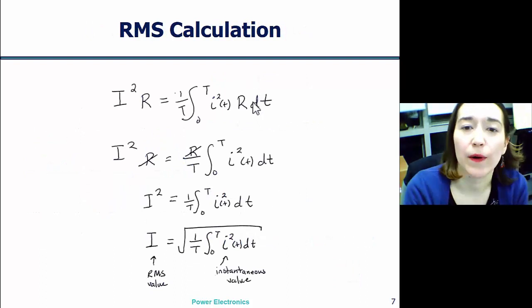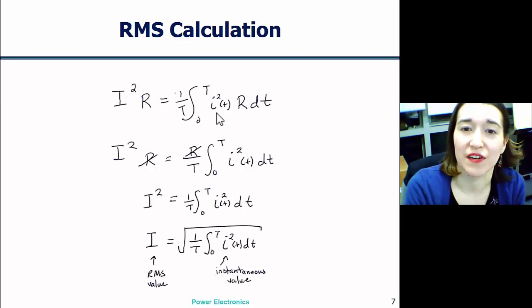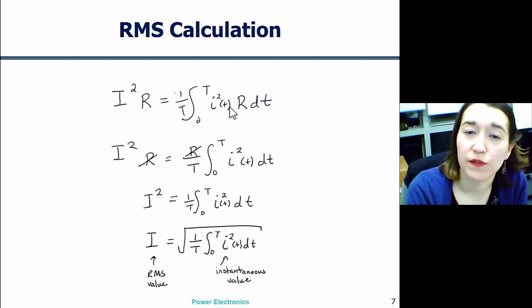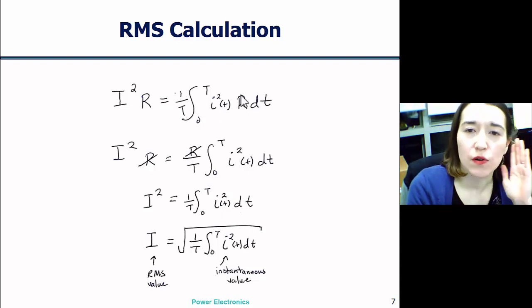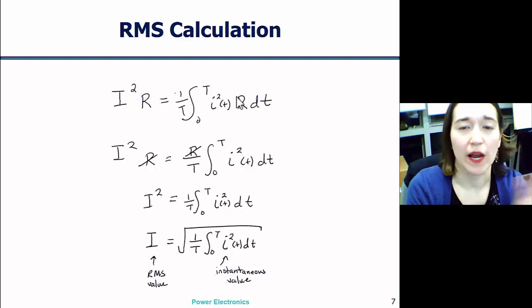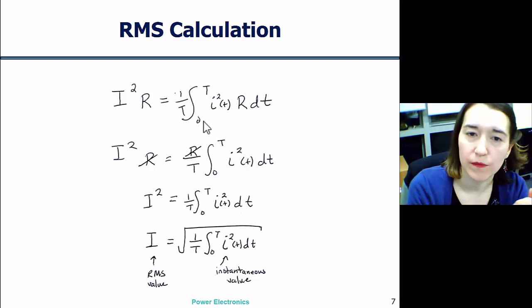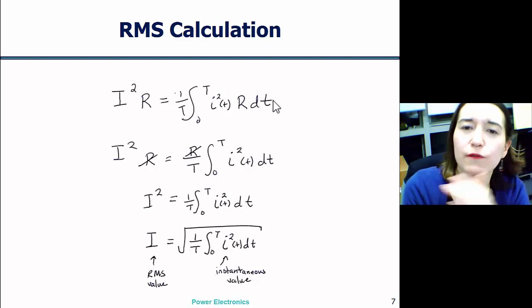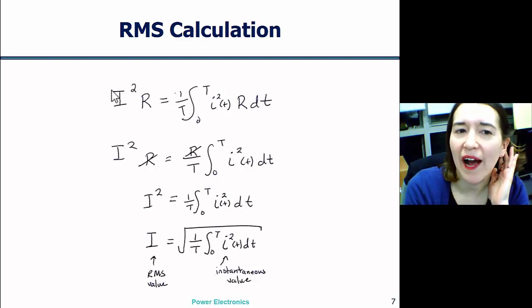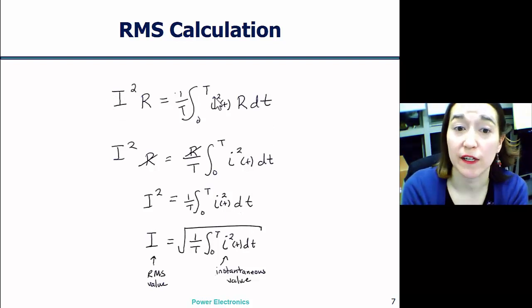Okay, so let's say we're calculating the power. Say there's a periodic current, and we're putting it over resistor R. So let's start, just look at here. We have the current, putting it through a resistor. We know power is equivalent to I squared R, and this is instantaneous, so this is over the whole period. So we take this expression, this is power, and we say, okay, we're going to take the average value of the power. Then we go from 0 to T, the period, divided by, 1 over T. And we want to say, if we look at that power, can we write this big I, meaning RMS value, can that be just one value? What would be the equivalent here?